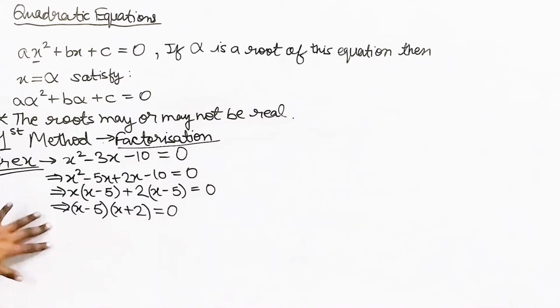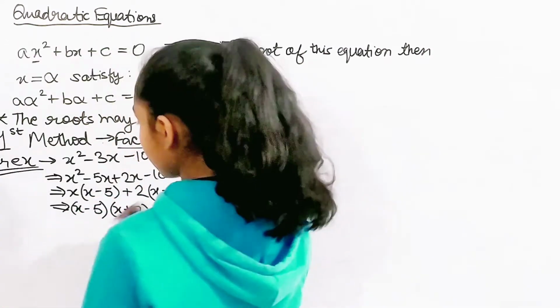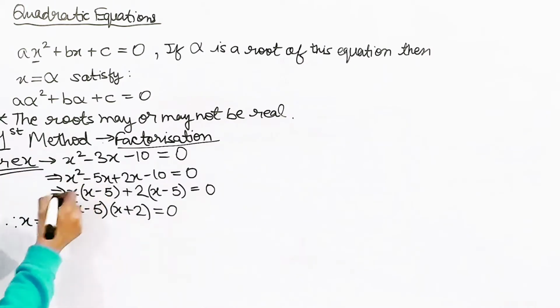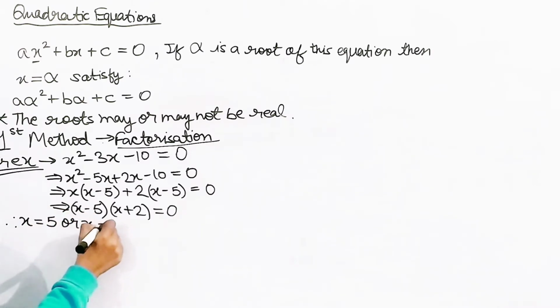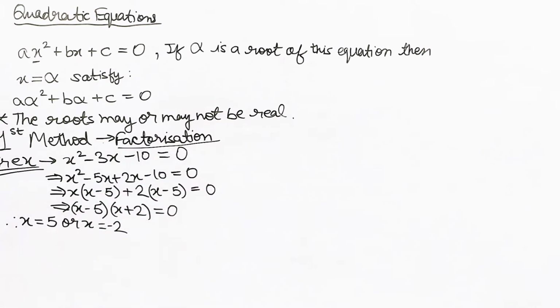So this is actually an equation. Let me write it here. So at last I can say that x will be equal to positive 5 or x will be equal to negative 2, okay? If I take it out of the brackets, it will be this.